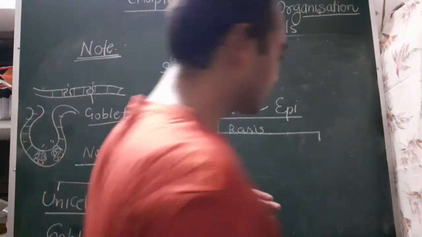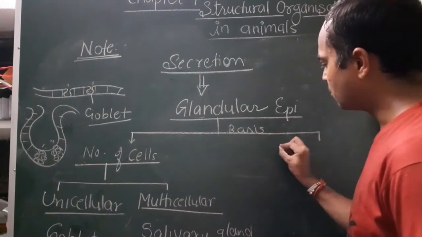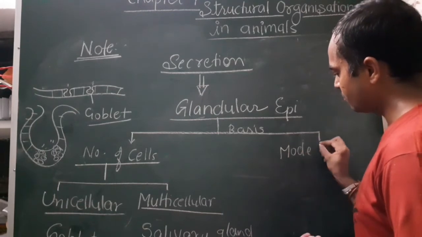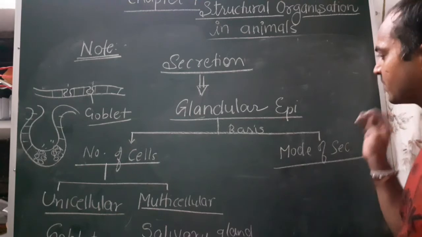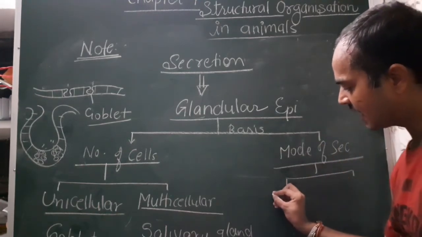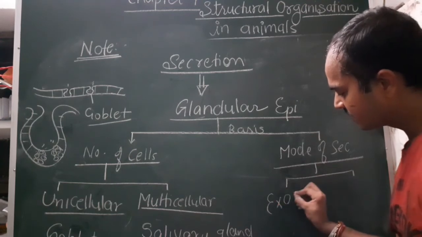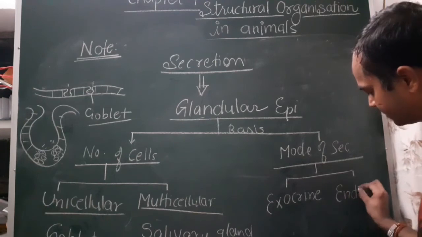The second basis to classify the glandular epithelium is mode of secretion. On this basis, the glandular epithelium are classified into two. One is exocrine gland and another is endocrine gland.